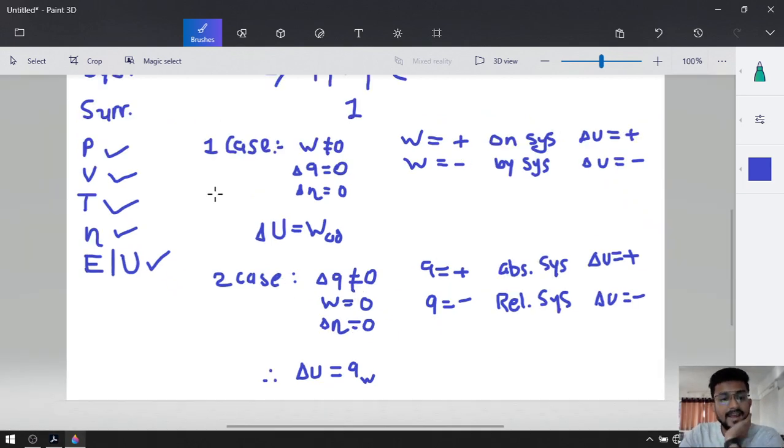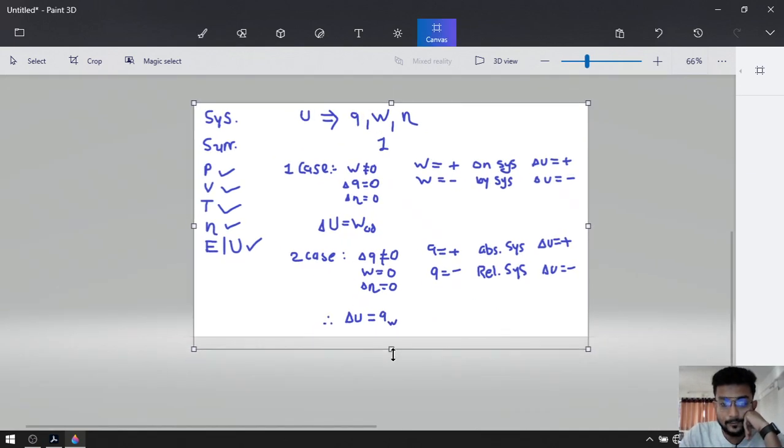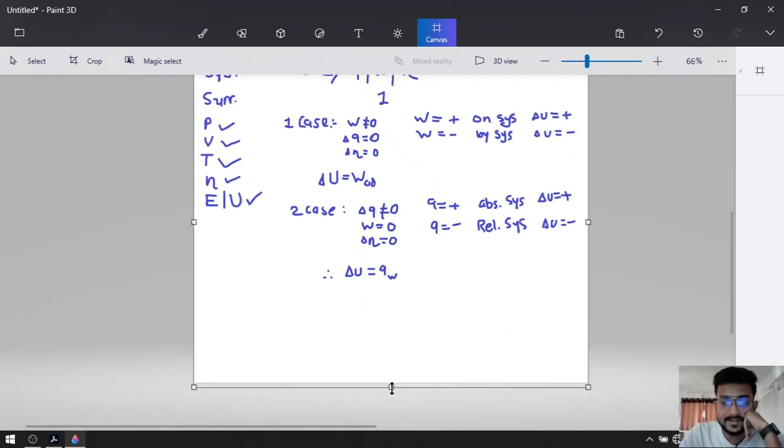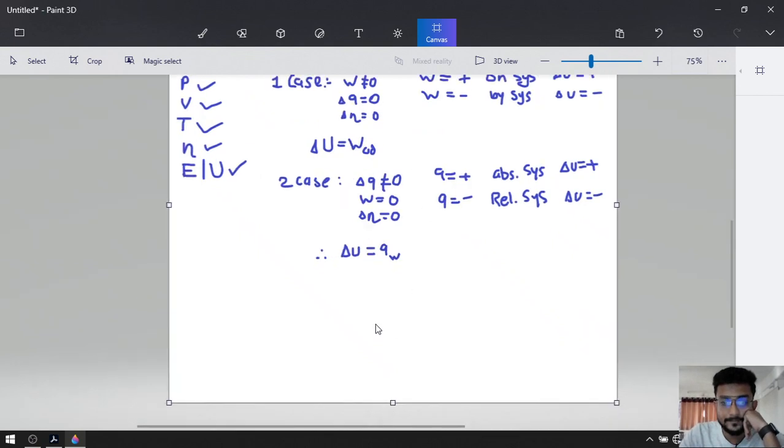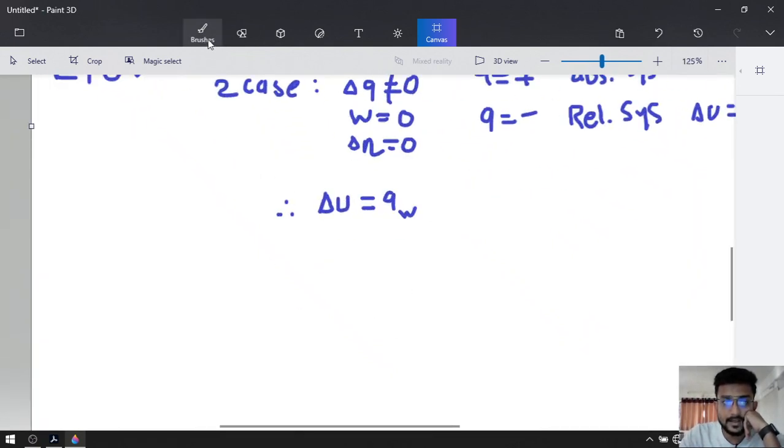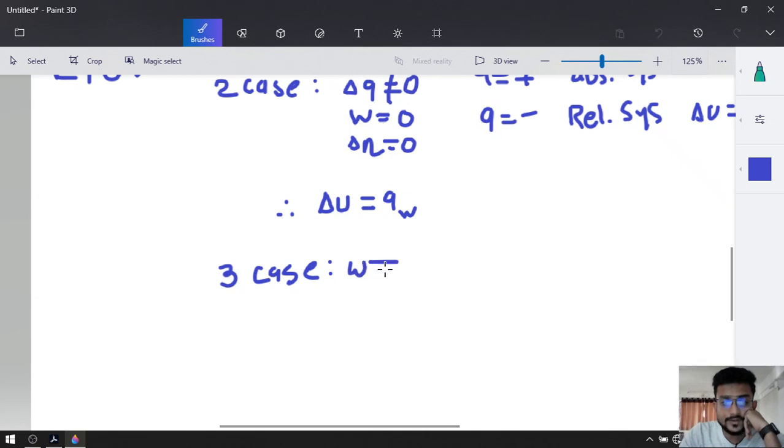So we have two different cases. In one case, Q was 0, and in the second case, W was 0. Now we are going to talk about case number 3. In the third case, W is not equal to 0 and Q is also not equal to 0.